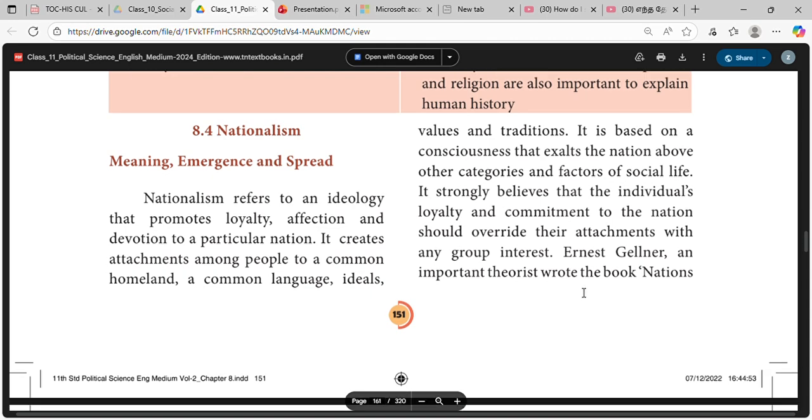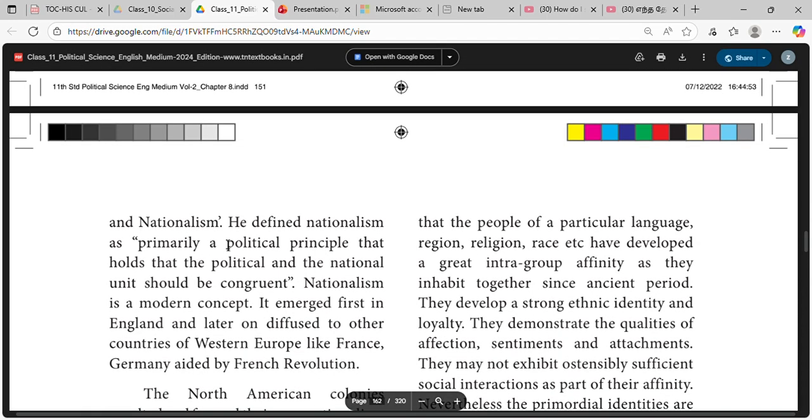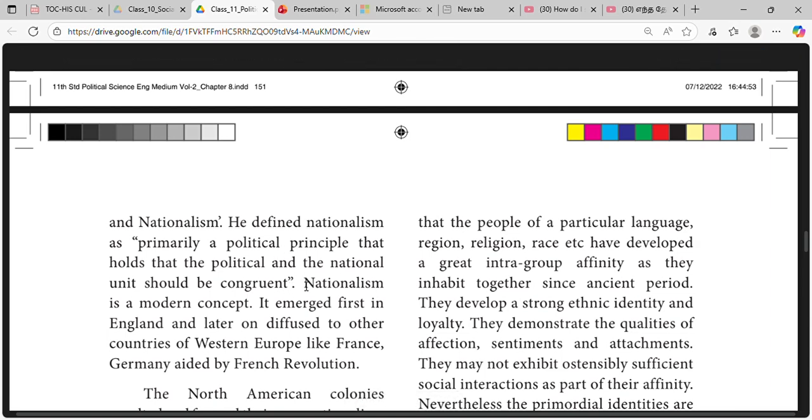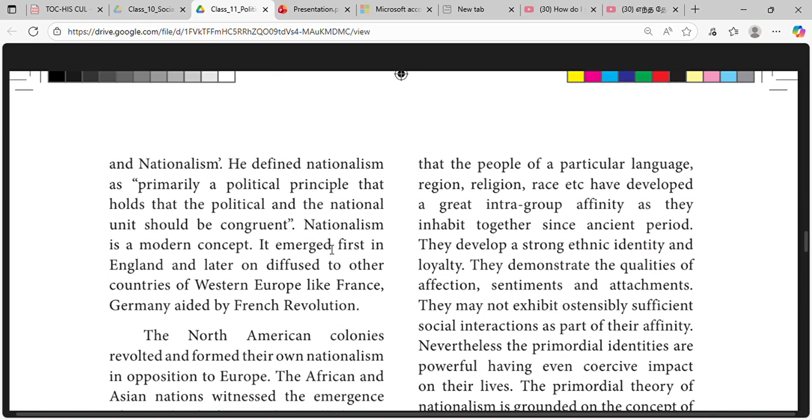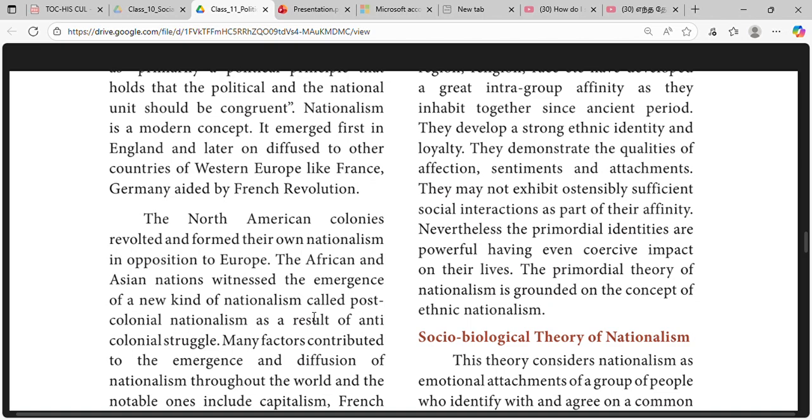Ernest Gellner, an important theorist, wrote the book Nations and Nationalism. He defined nationalism primarily as a political principle which holds that the political and the national unit should be congruent. Nationalism is a modern concept. It emerged first in England and later diffused to other countries of Western Europe like France and Germany, aided by the French Revolution.